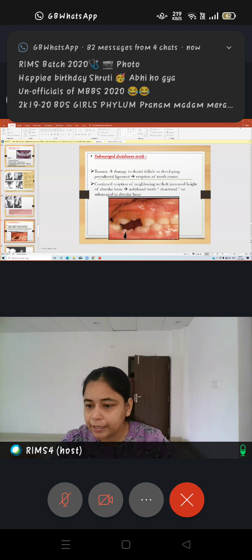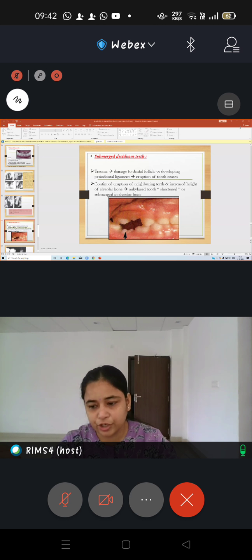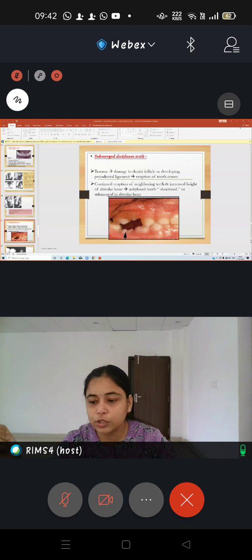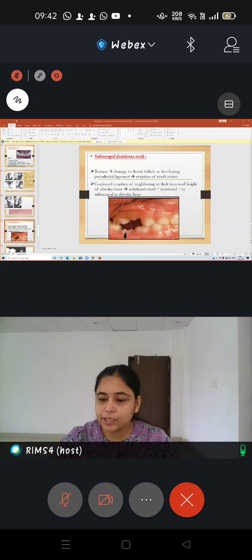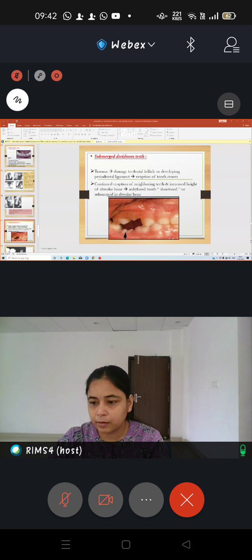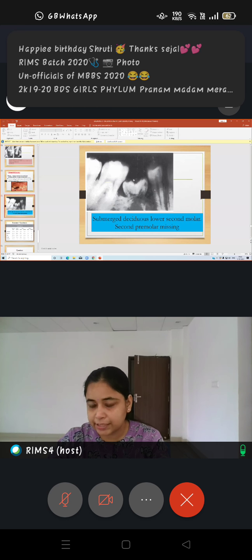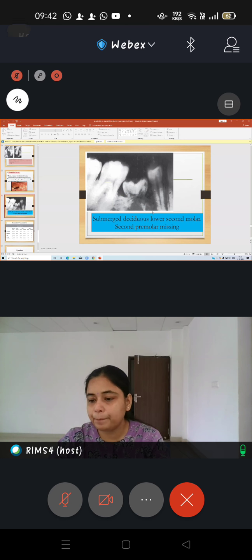by the permanent tooth, then also the deciduous teeth will not shed. Why? Because the periodontal ligament space is not there. So periodontal ligaments have to disintegrate in order to cause loosening of the tooth. So the tooth is not going to resolve on its own. Such kind of teeth will remain inside the bone like this, below the occlusal plane, and since there is no possibility of such teeth to shed off, in such an instance you will have to undergo a